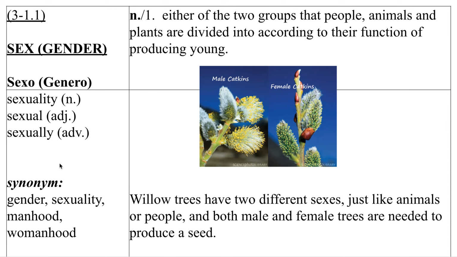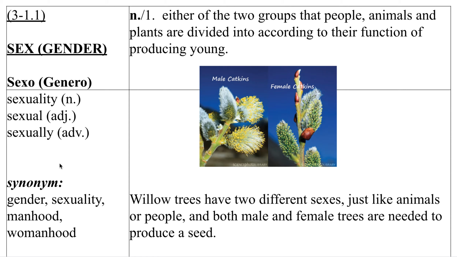So the first definition, as I said, is biology. So we can talk about here, this was interesting to me. I didn't know this. Even some plants actually, because I thought that many plants, like flowers, have both male and female parts on the same flower. But some trees and some plants actually have male plants and female plants, and they're different plants. One plant is all male and the other one is all female. And so they have two different sexes.